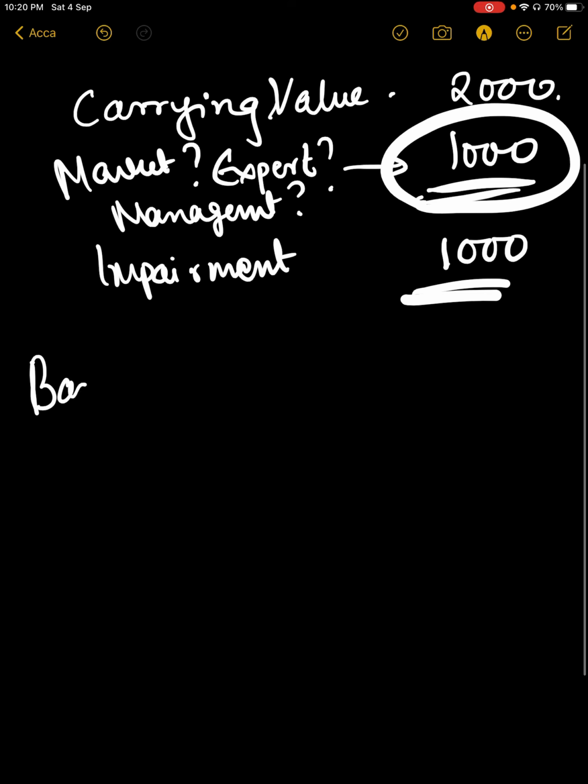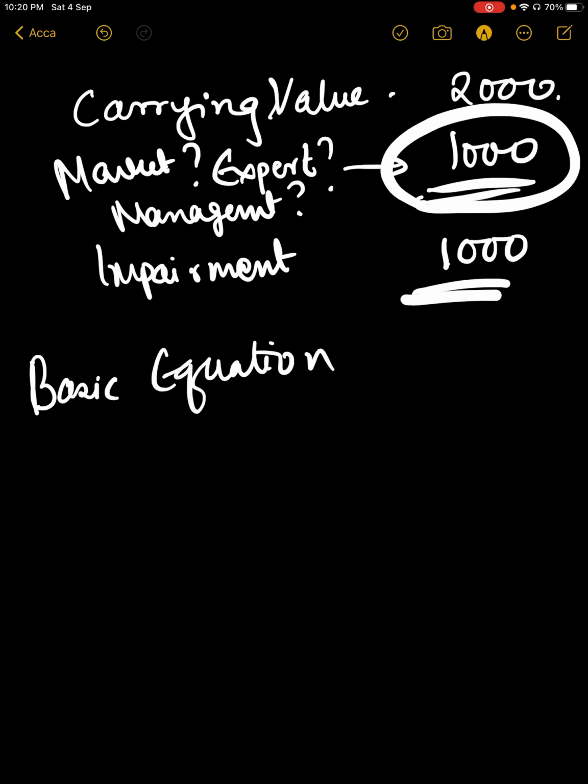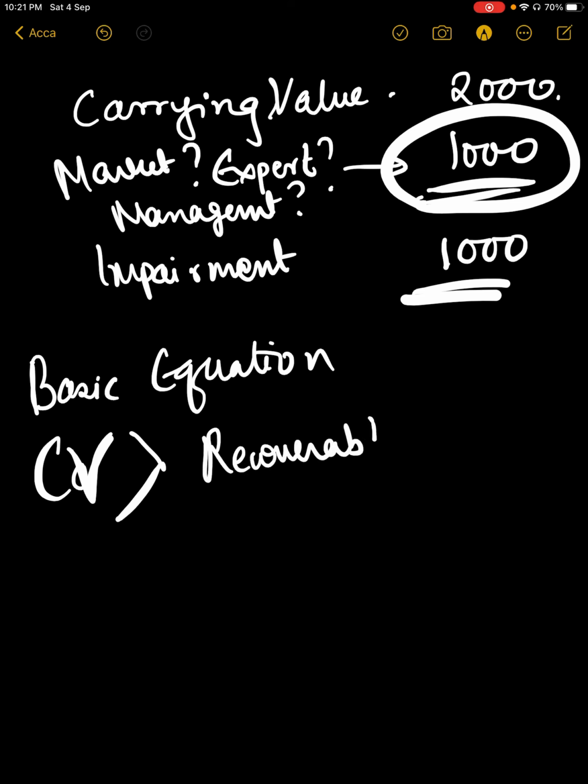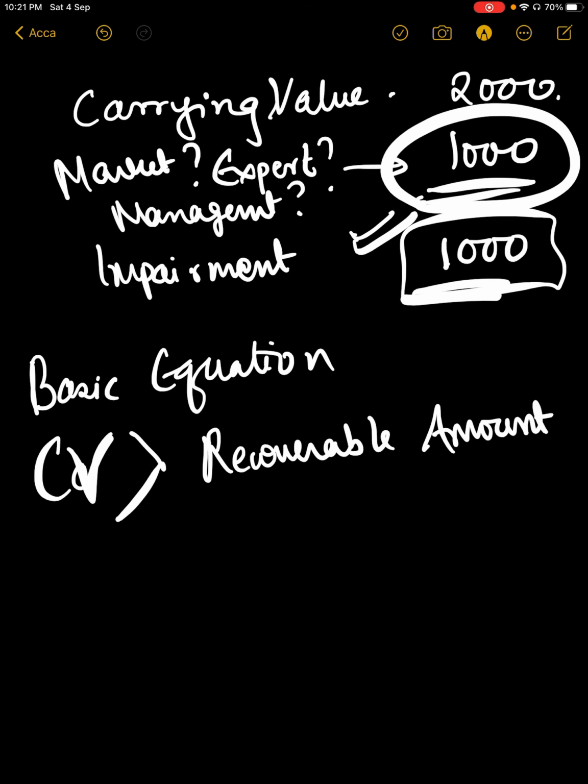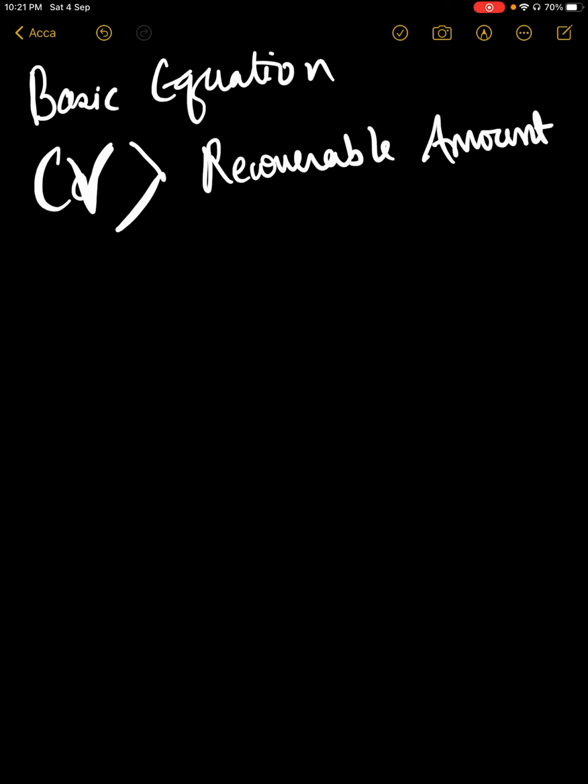The basic equation of impairment is: the carrying value, I read CV for carrying value, of the asset is greater than the recoverable amount, which means when I go and sell this asset today, I will not get more than 1000 in the market. So that is the recoverable amount. And what is recoverable amount?